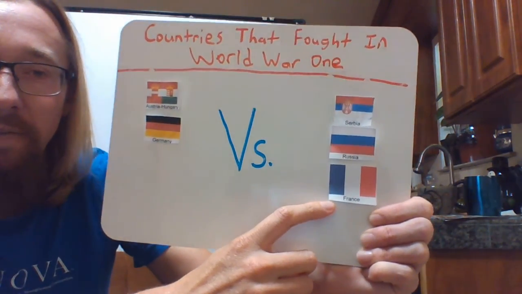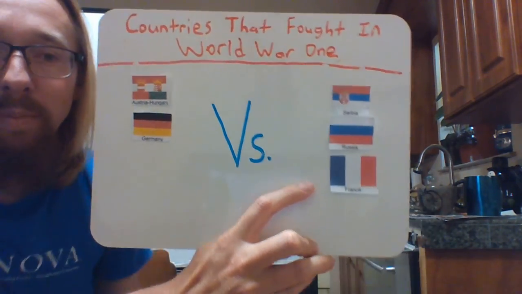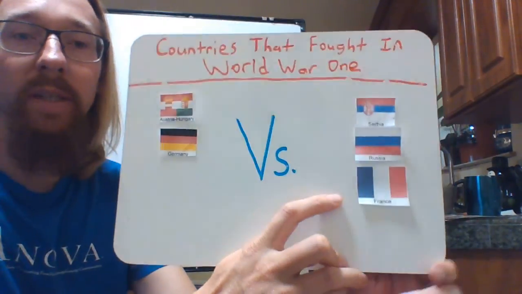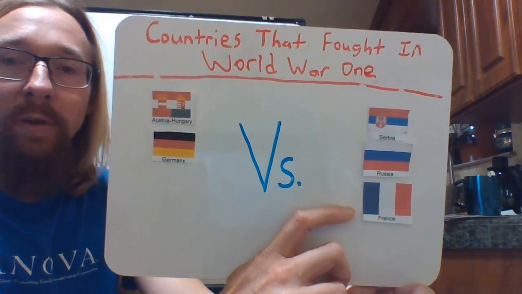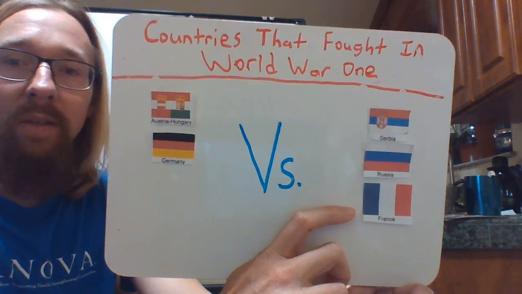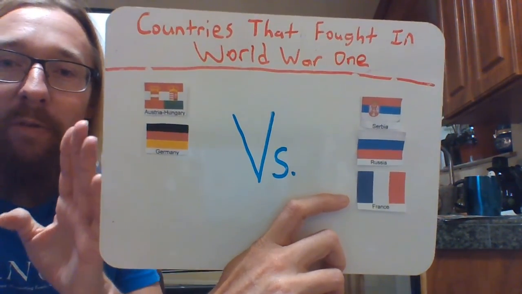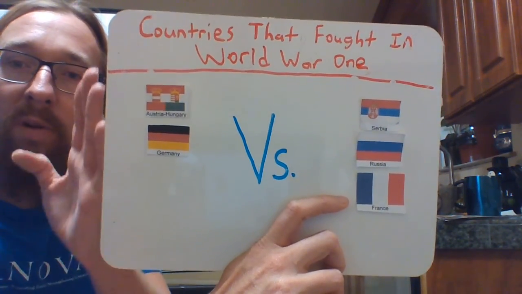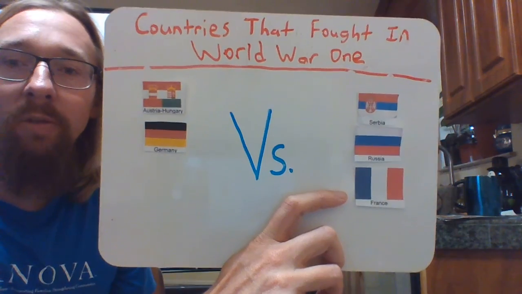It figured it could defeat France quicker than it could defeat Russia. So Germany came up with a plan where it would attack France first, and then it would attack Russia. But in order to attack France, Germany just couldn't cross the border into France. Germany and France shared a border, but France had such strong fortifications along its borders that Germany could not cross into it.